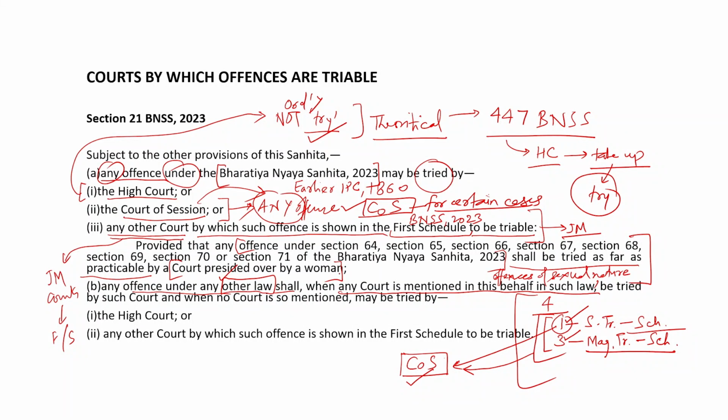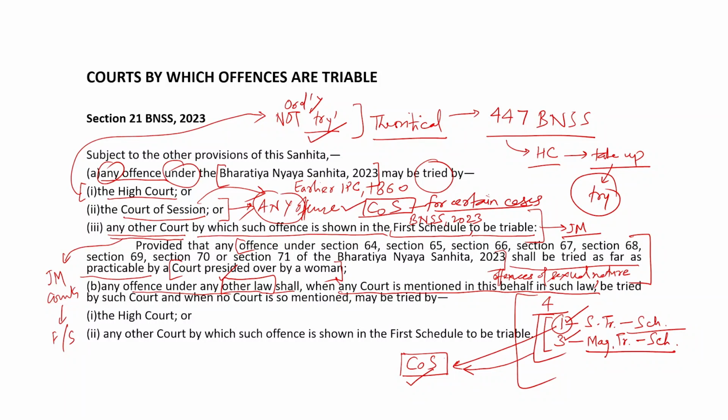So, that law itself would be providing the court, as for example the SC/ST Act provides a separate court called the SC/ST court that would be trying the case, or the PMLA Act provides a separate court by which the PMLA cases would be tried.